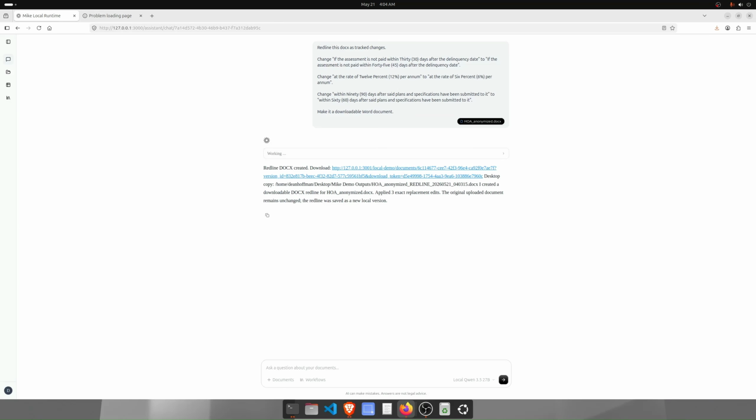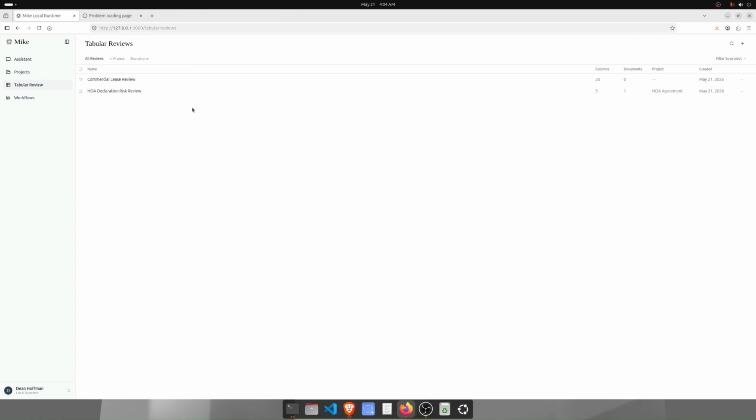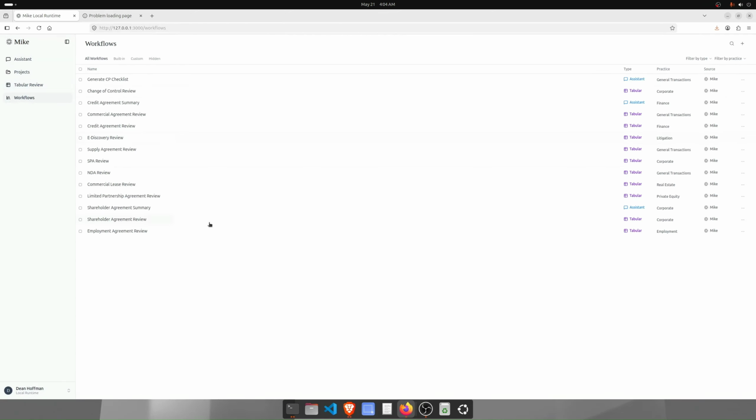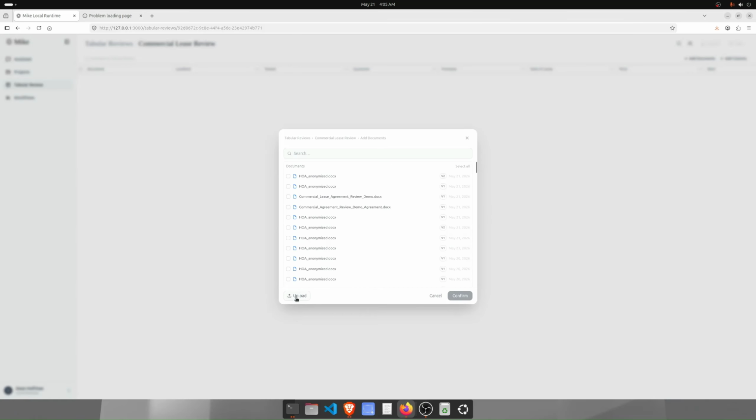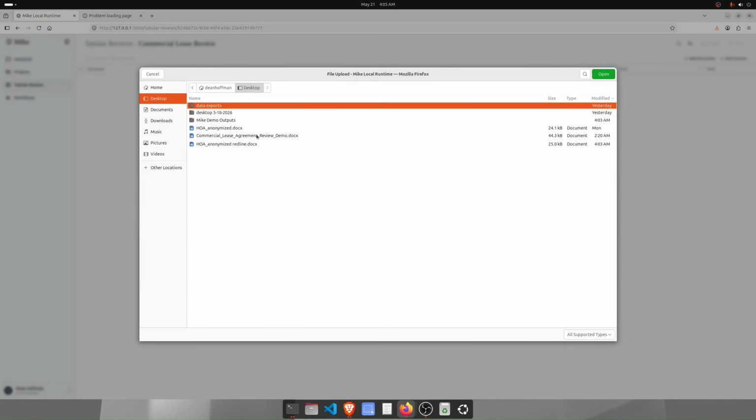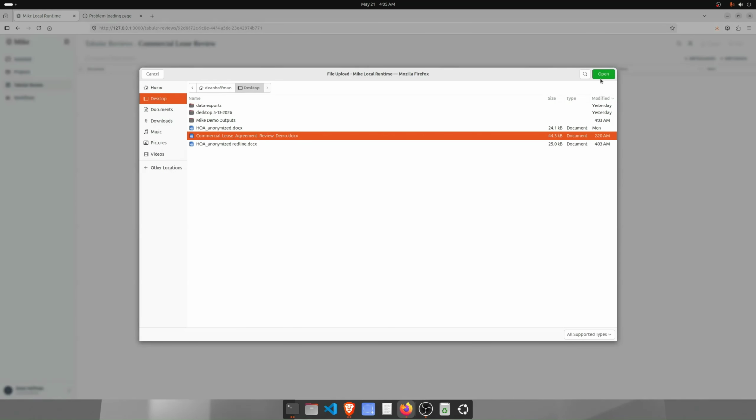Let me also show you the tabular review here. Tabular review. So, there's a lot of workflows in here that Will Chen put in here. And so I decided to go ahead and use one of them, which is just for example, the commercial lease review. So you can create these tabular reviews and put your own columns in there, which is what I did here. I put some columns in here and I created a hypothetical document. So we'll go ahead and upload the commercial lease agreement demo.